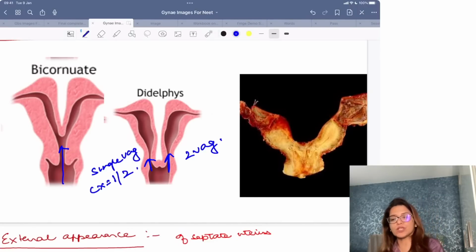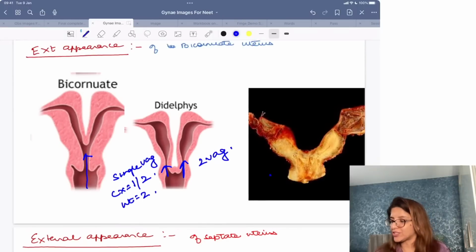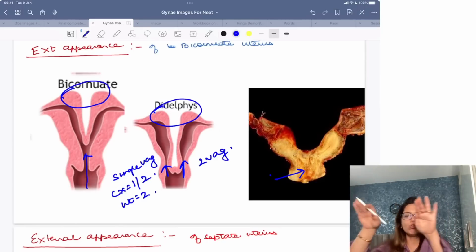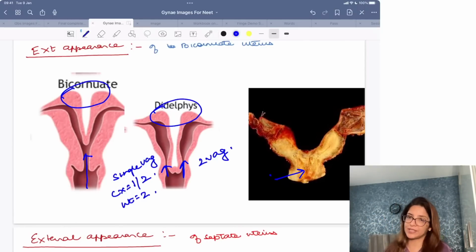If you are getting two cervix, that is bicollis. And always the uterus will be two. Clear to all of you? So whenever you are getting a single vagina with either one cervix or two cervix, that's a bicornuate uterus. I want you to notice that in didelphic uterus also the fundus is divided, and in bicornuate uterus also the fundus is divided, right?